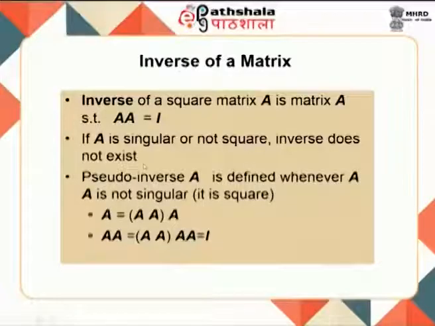Next, an important aspect of a matrix is the inverse of a matrix. So, the inverse of a square matrix A is a matrix A inverse, and A into A inverse will give you the identity matrix. If A is singular or not square, the inverse does not exist. You have something called a pseudo inverse, which is defined when A is not singular, that is, it is square but not singular, then you have what is called the pseudo inverse.